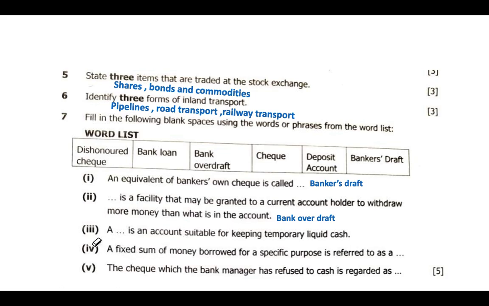And then we have question 3: a dash is an account suitable for keeping temporary liquid cash. That one we call a deposit account. Then we have question 4: a fixed sum of money borrowed for a specific purpose is referred to as a bank loan. And then question 5: the check which the bank manager has refused to cash is regarded as a dishonored check. So that check cannot be cashed out.